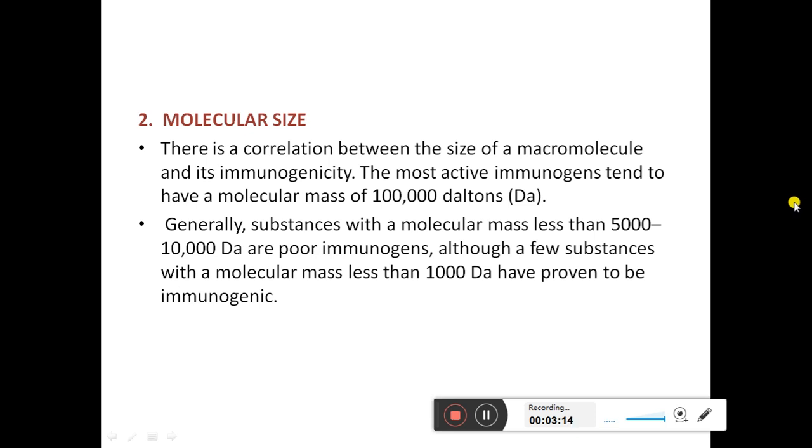There is a correlation between the size of a macromolecule and its immunogenicity. The most active immunogens tend to have a molecular mass of 100,000 daltons. Generally, substances with a molecular mass less than 5,000 to 10,000 daltons are poor immunogens, although a few substances with a molecular mass less than 1,000 daltons have proven to be immunogenic.